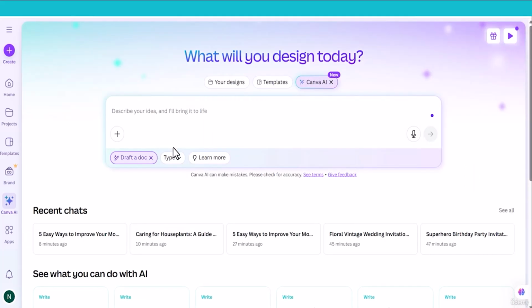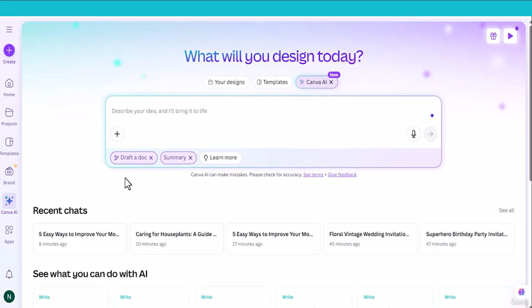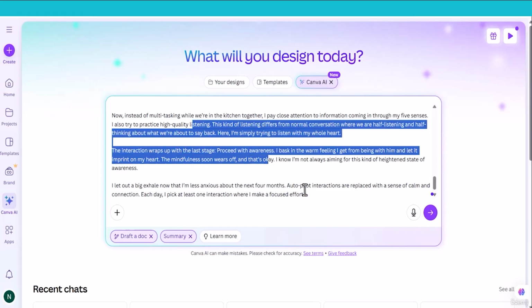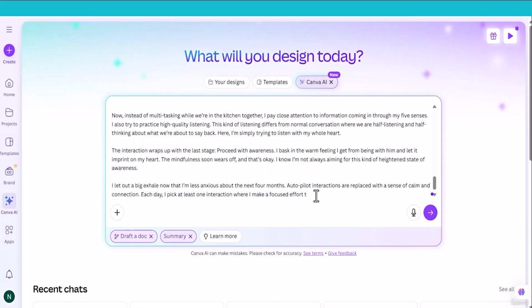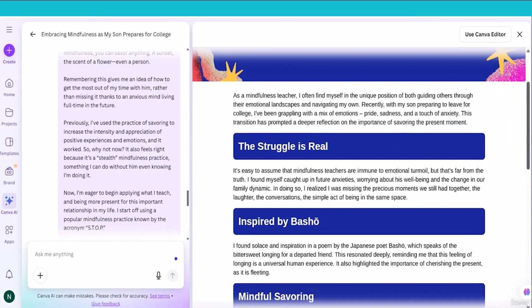Now let me choose another option. I will summarize a long content. So here is my prompt. Summarize this content into bullet points and paste the content. I have collected this content from a website called Tiny Buddha. Let me check whether Canva can summarize this content. Press submit. Here is a summary of a long content.